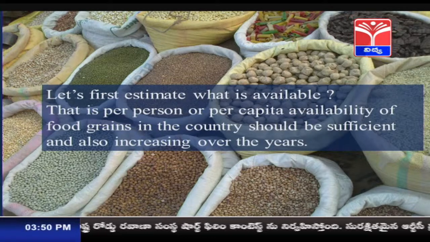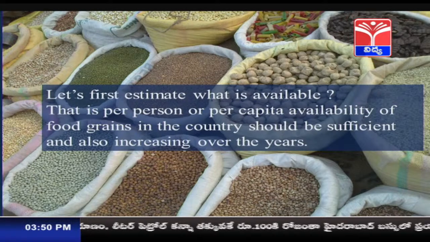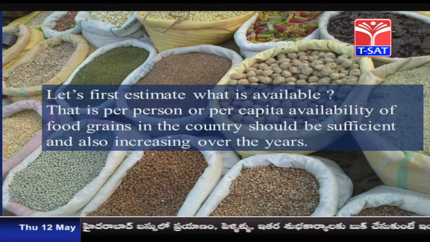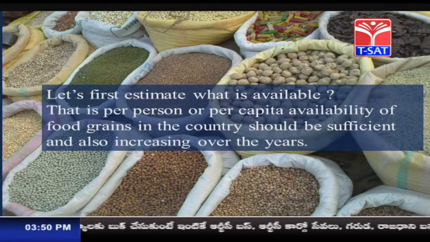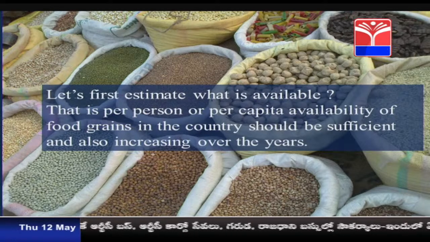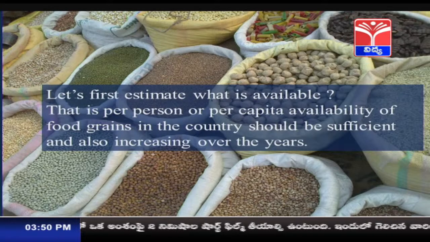Per capita availability means how much food is available per person. Over the years more food should be provided to every citizen of the country continuously.